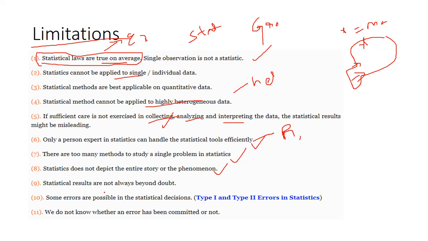Statistical results are not always beyond doubt. Some errors are possible in statistics. I already told you statistics does not give exact results. For this we have two types of errors: type 1 error and type 2 error. These come under hypothesis, and we can discuss them in testing of hypothesis. You can just know what statistics is, what the main role of biostatistics is, and what some limitations are. We don't know whether an error has been committed or not. This comes under the limitations.